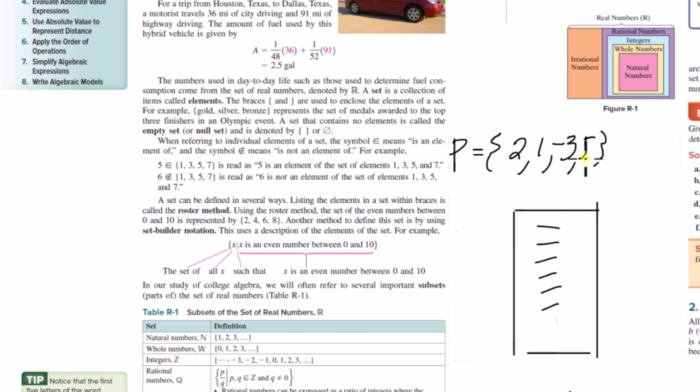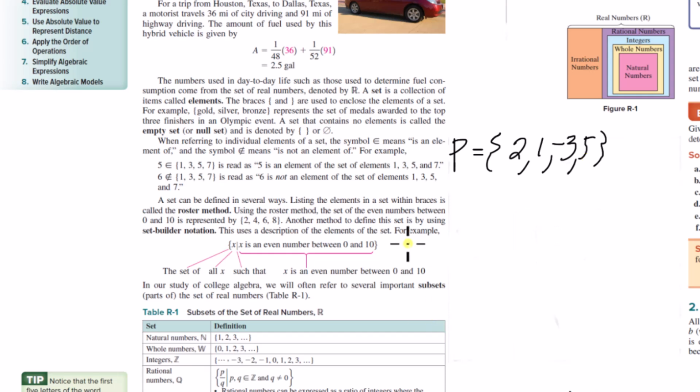But if you have a set with an infinite number of items in it, you can't do that. Like the set of all real numbers. Using the roster method, the set of even numbers between 0 and 10 is represented by 2, 4, 6, 8, like this. Another method to define this set is by using set builder notation. This uses a description of the elements of the set. For example,